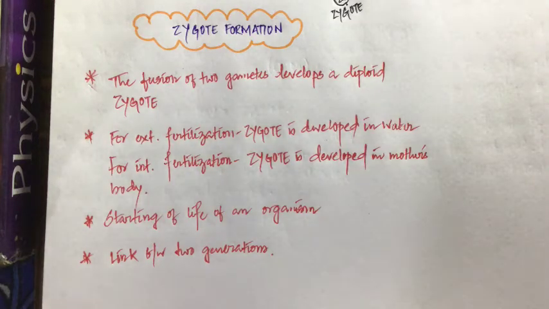Male gamete, female gamete present outside the body, they are fusing to form a single cell. So each and every process is occurring outside the body. That means the zygote is also developed outside the body. Where is it developed? It is developed inside the water.